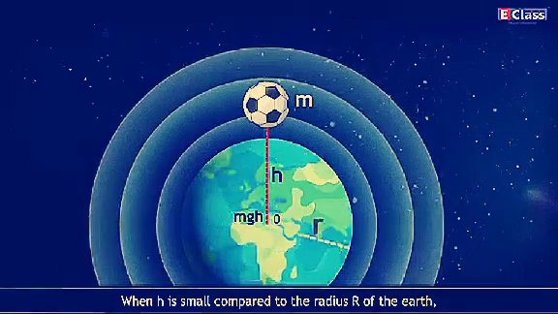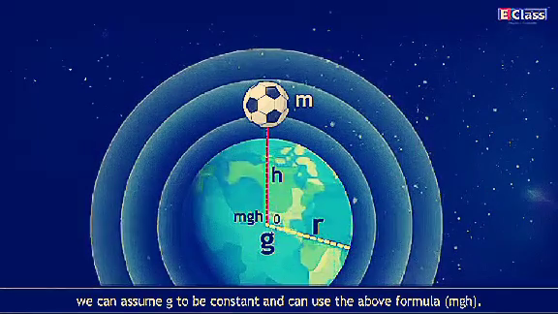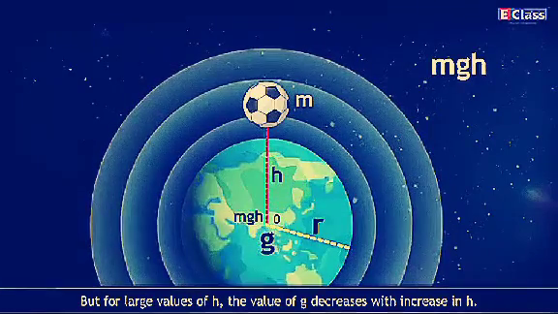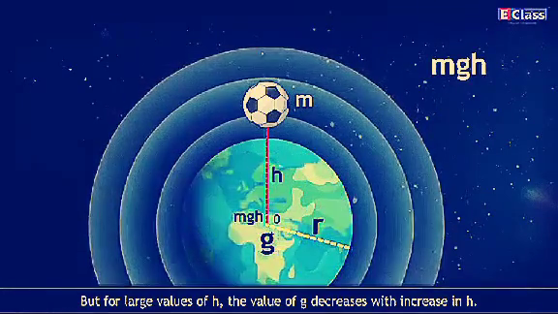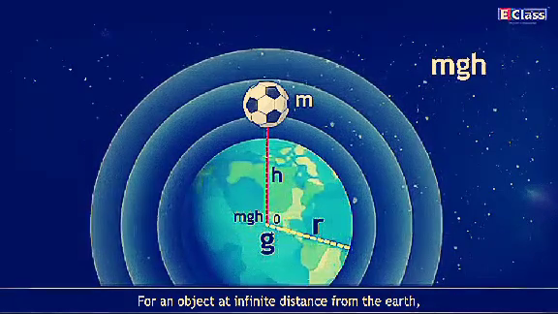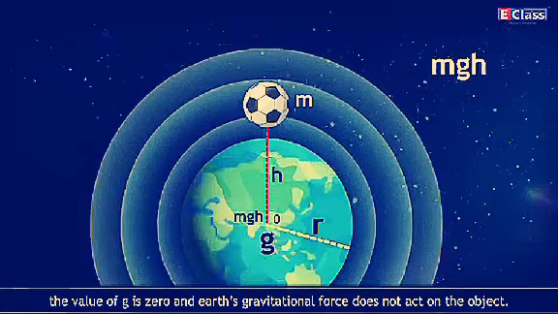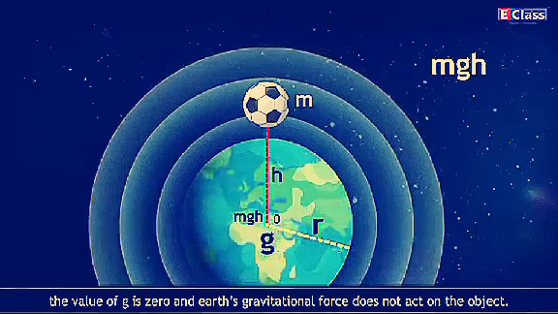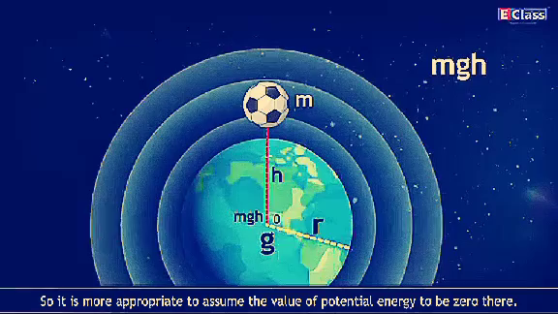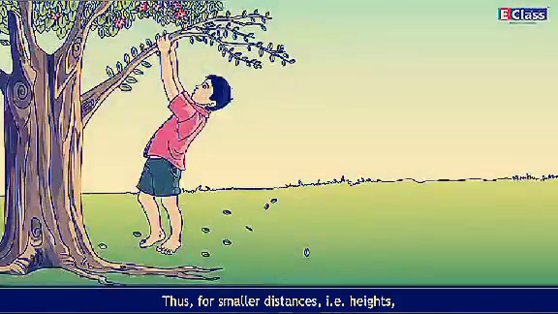When h is small compared to the radius r of the earth, we can assume g to be constant and can use the above formula mgh. But for large values of h, the value of g decreases with increase in h. For an object at infinite distance from the earth, the value of g is 0 and Earth's gravitational force does not act on the object. So it is more appropriate to assume the value of potential energy to be 0 there.